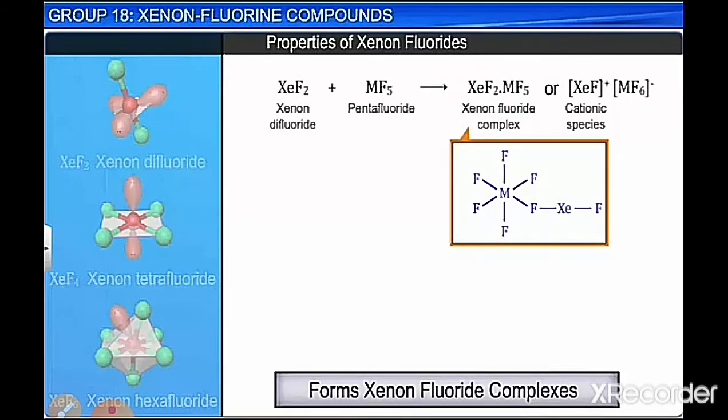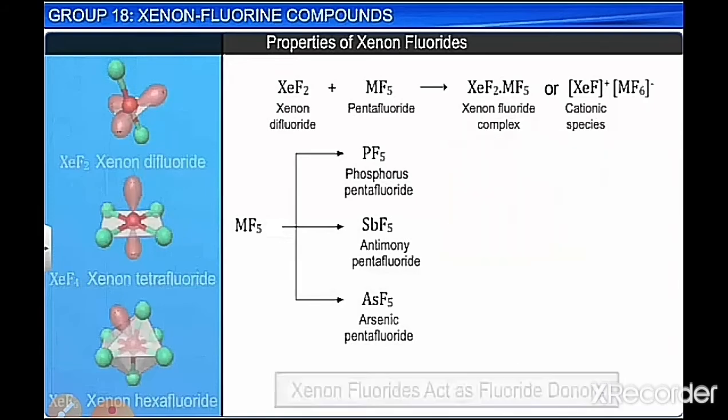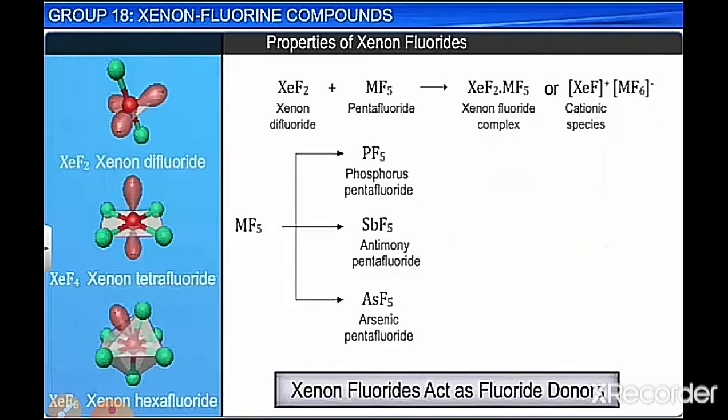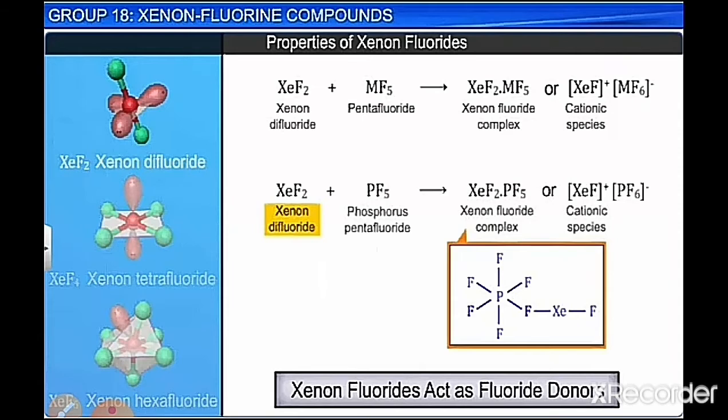They react with metal fluorides and form a complex in which the metal part forms the cation and xenon forms the anionic part. So MF5, with XeF2, where MF5 is a non-metal fluoride like PF5, SbF5, AsF5, etc., will form a complex where Xe will give F to the other compound.